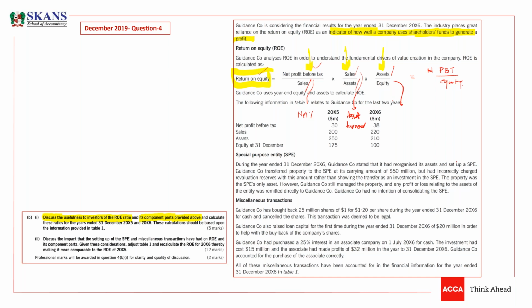What is the first part of the first requirement, guys? Always divide requirements into subparts. This is the first requirement. I'm going to solve this and calculate. Very easy, 5 marks, and calculate these ratios for the year ended 31st December X5 and X6. These calculations should be based on the information provided in table 1. Where is table 1? So here is table 1. This is table 1.